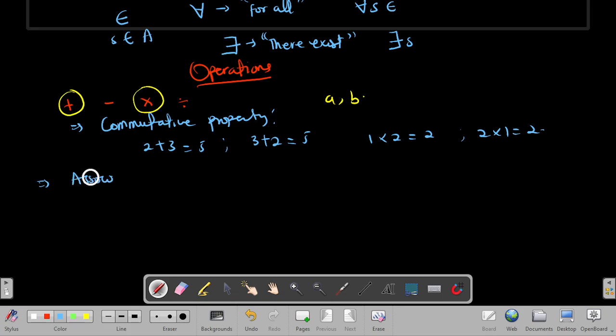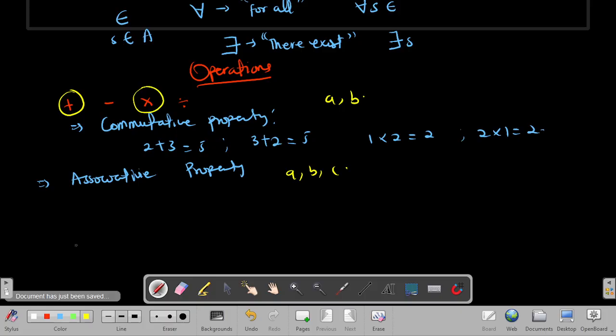So associativity, or associative property. The associative property is saying that the grouping of numbers doesn't change the result. So here we are not talking about the order, but rather grouping. Associativity deals with three numbers or more, if you have more than two. So assuming that I have three numbers, let me list them: A, B, C. These are sets of numbers in the real number system.